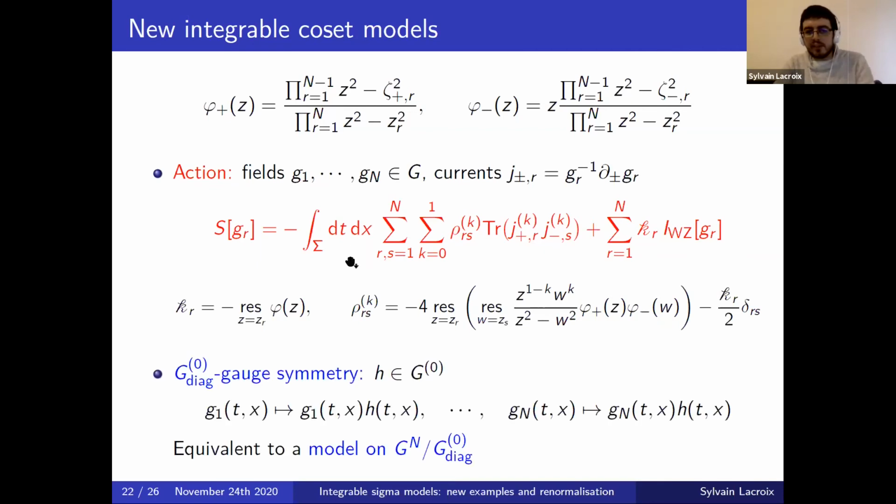And an important property of this action, in addition to the fact that it's integrable, is that it possesses a gauge symmetry. So if I take all the fields g_r and multiply them all on the right by the same function h valued in the subgroup G0, one shows that this is a local gauge symmetry of the model. So we see that we have a gauge symmetry by the diagonal action of the group G0, diagonal because it acts simultaneously on all the fields in all the copies. And what we see is then that the model is equivalent to a model on the coset of G^n by the diagonal subgroup G0. And so these are the new coset examples that I wanted to present.